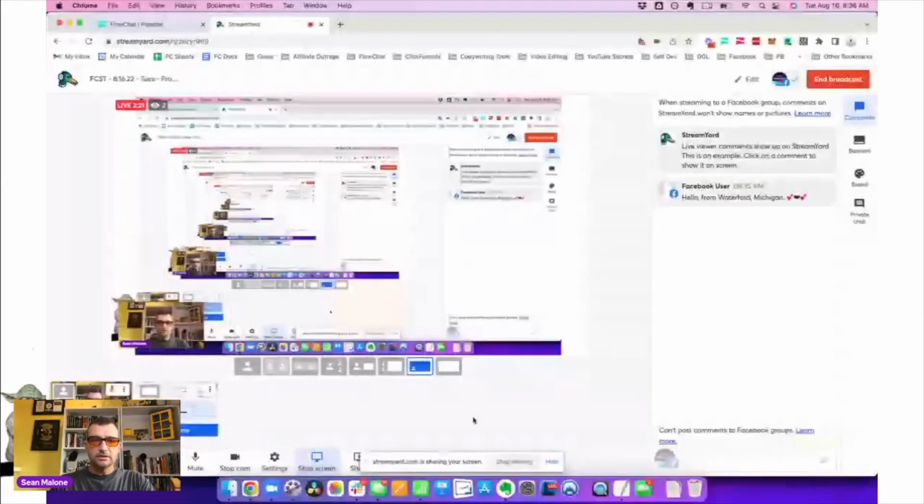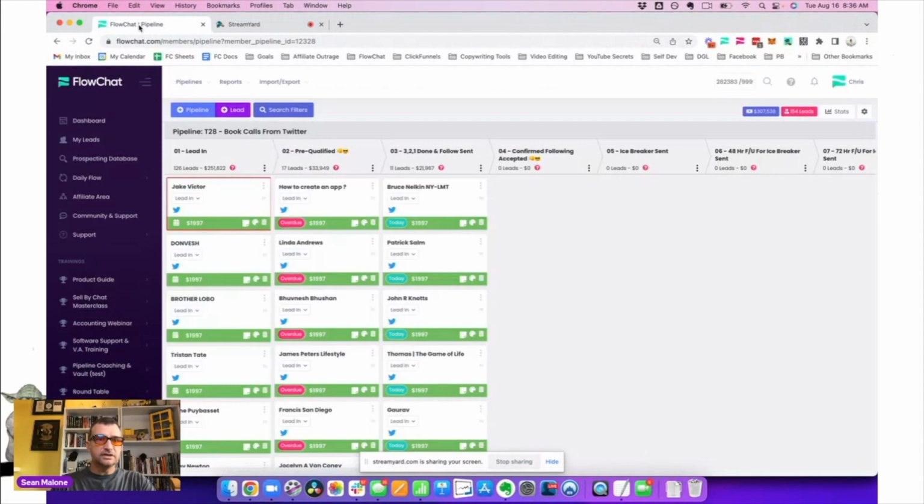So with that said, I'm going to go ahead and share my screen and I'm going to dive right in and we're going to get started. So here we go. Make myself real small. You can see my full screen. Here we are in FlowChat. So this is FlowChat, right? So this is the actual, what we call the pipeline view of FlowChat.